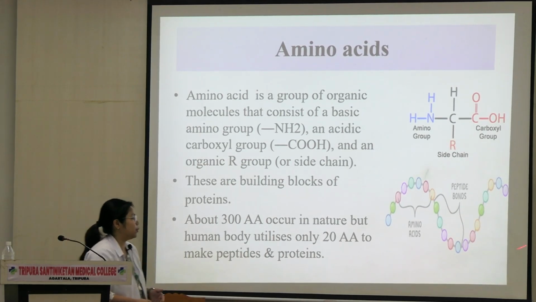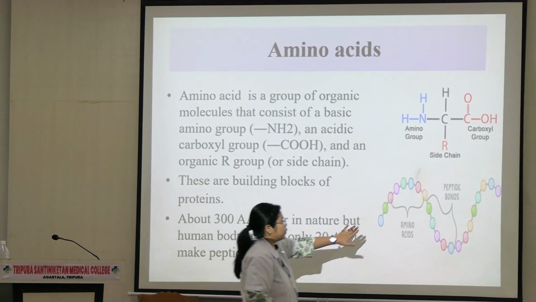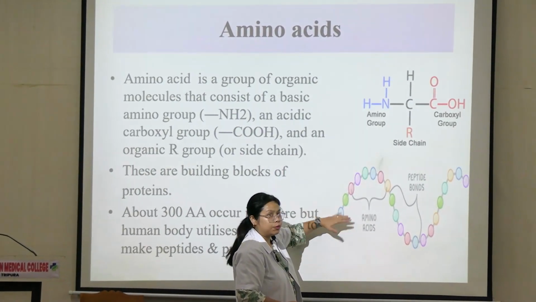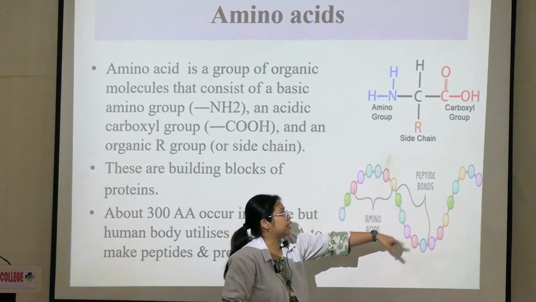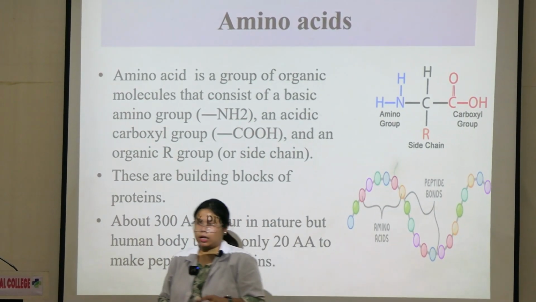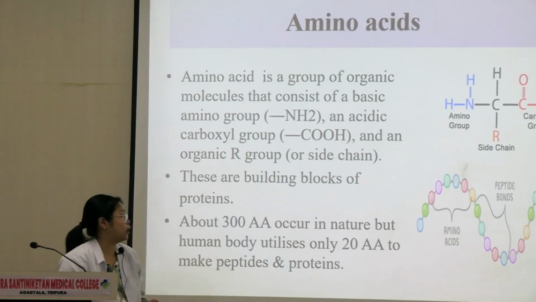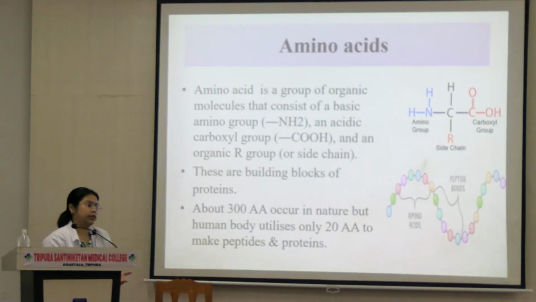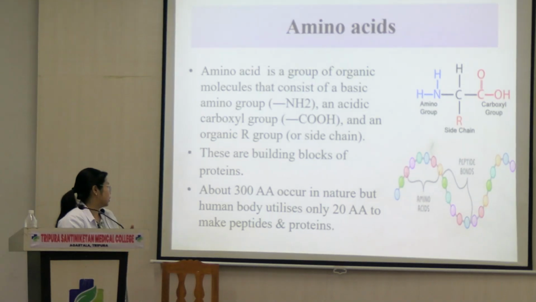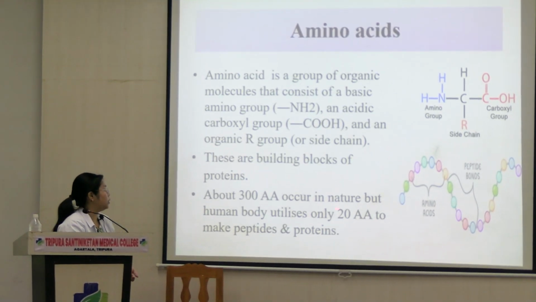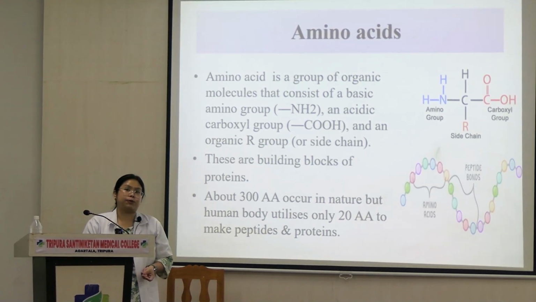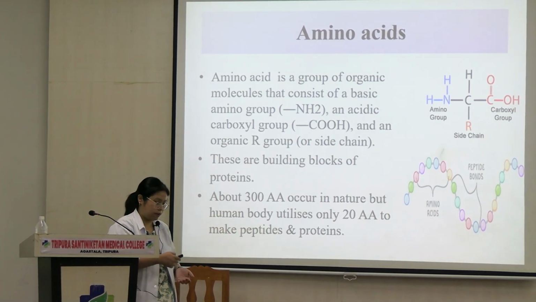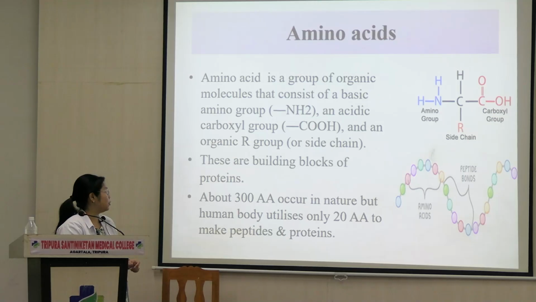Over here, you can see these balls, right? Each of these balls is an amino acid, and these are joined together by peptide bonds. We'll read about it later. So this is a chain called a peptide chain, which forms the primary structure of a protein. Now, in the world, we have around 300 amino acids found in living organisms in nature, but only about 20 amino acids are responsible for making proteins, and we are bothered only about those 20 amino acids. We're going to read about them. Those are the ones that are important for humans.